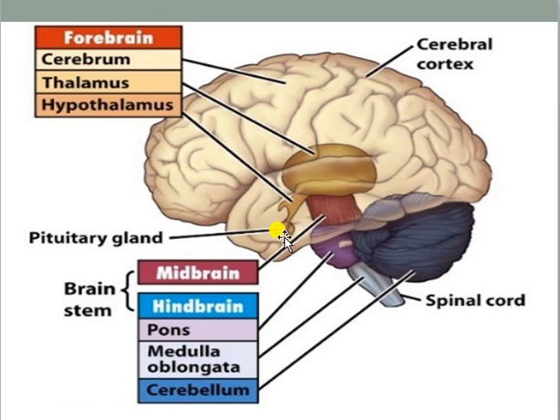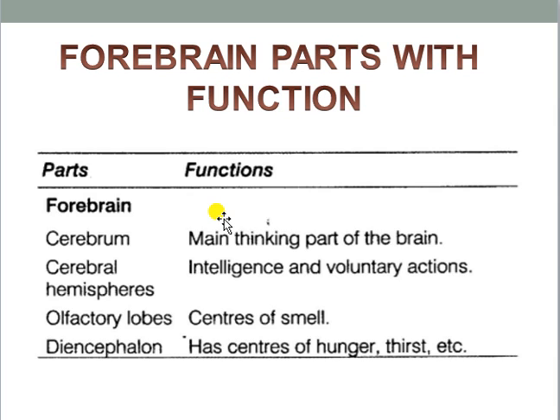Keep it in your mind, from hypothalamus one gland is hanging, that is known as pituitary gland, commonly known as master gland. Hypothalamus is responsible for controlling this pituitary gland, that's why it is known as master of master gland. So this is overall the forebrain, midbrain and hindbrain area of the entire brain. Elaborately, in the next slide we will be discussing the function of each and every part. So let's see the next slide.